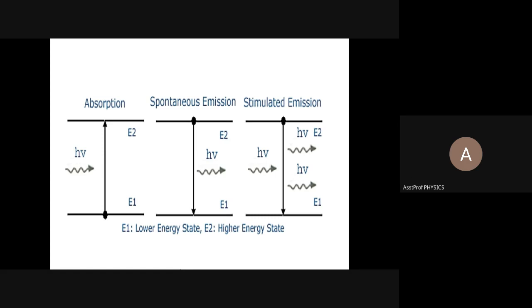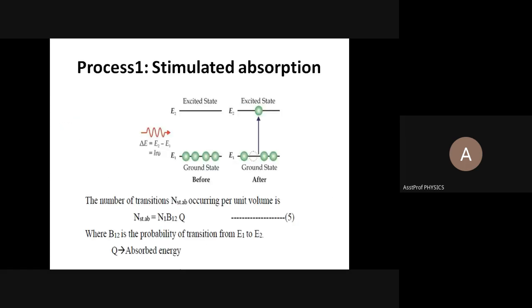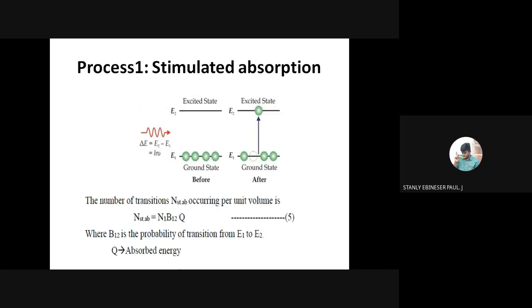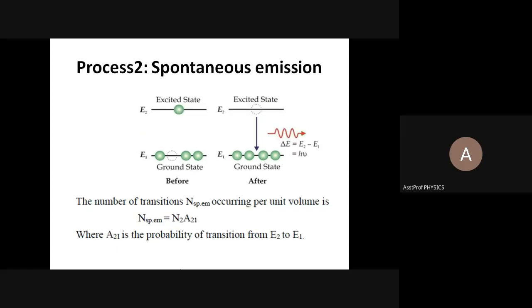Now we will go to the second derivation. Go to this part. It is an emission process, but we call it spontaneous emission. Why is it called spontaneous? The first process is called as what? What is the reason for the name spontaneous emission?